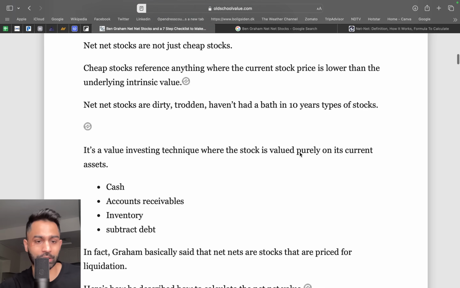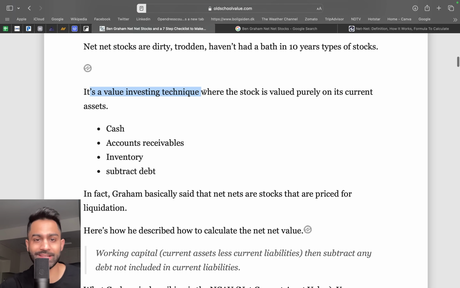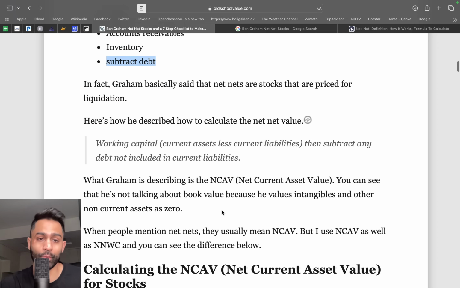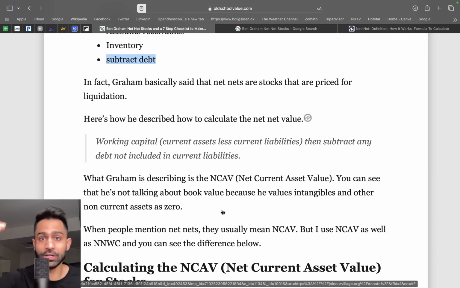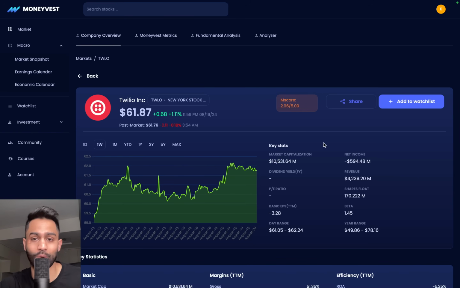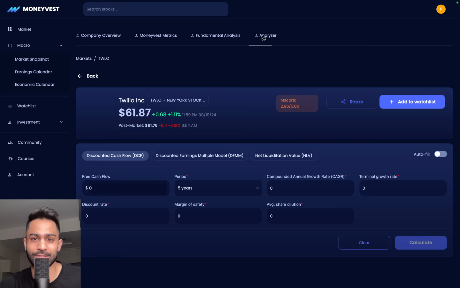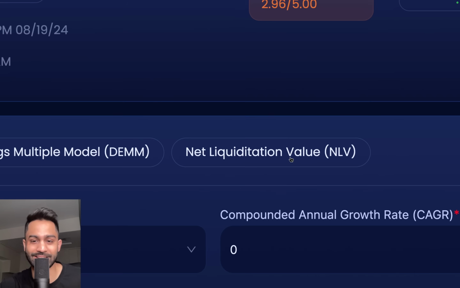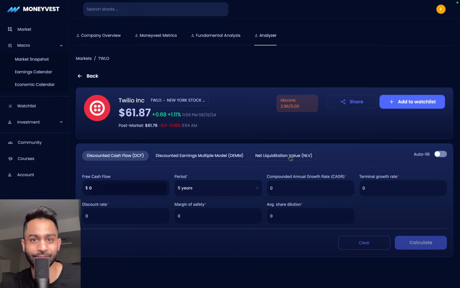If you scroll down a little bit further, it's a value investing technique where the stock is valued purely on its current assets, cash, accounts receivable, inventory, and then you subtract debt. We've taken it a step further. We've given you the ability to basically do whatever you want with that analysis. If you come over to our analyzer tool on the MoneyVest platform, we've now included a net liquidation value calculator, which is super cool.